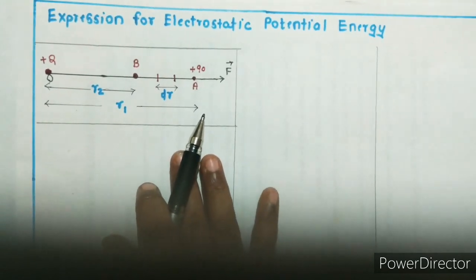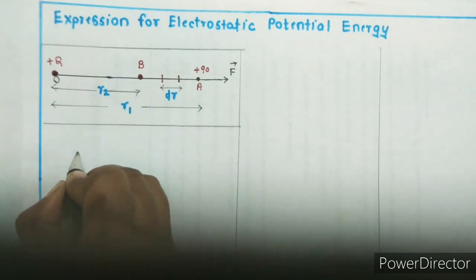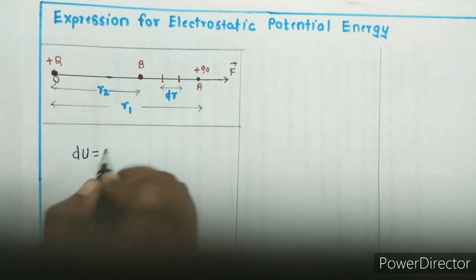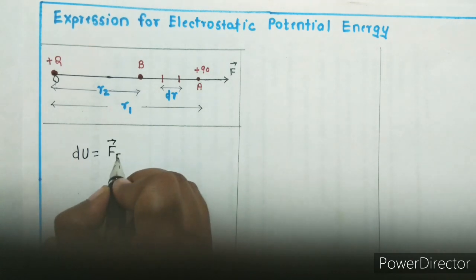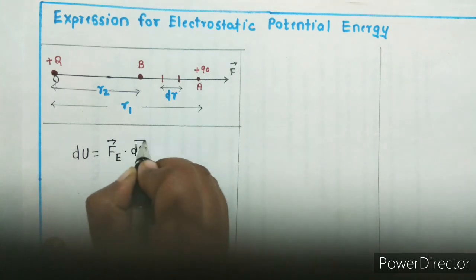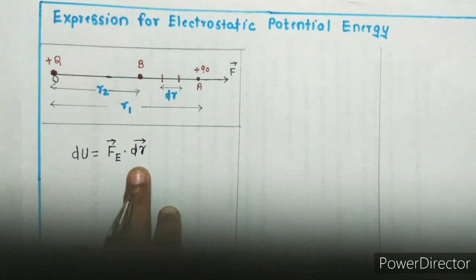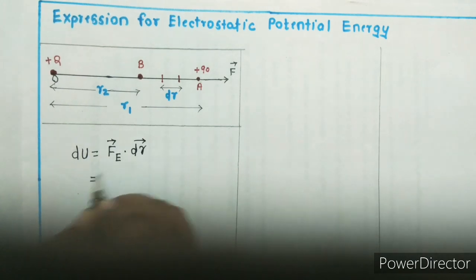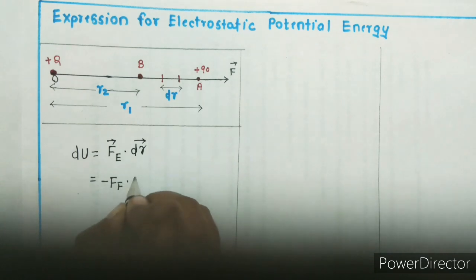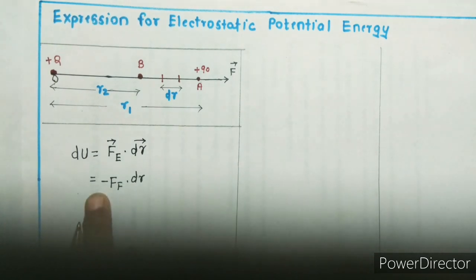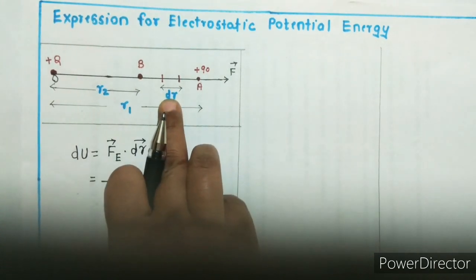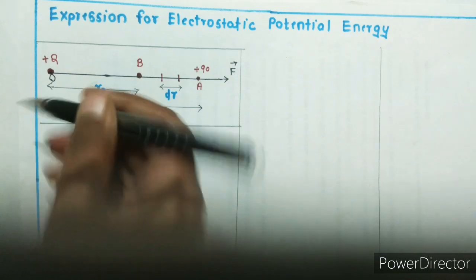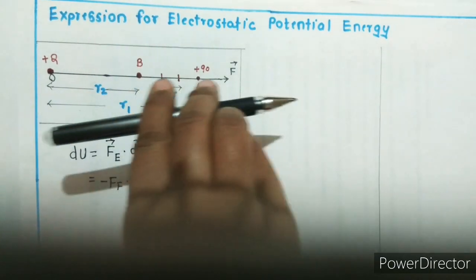Small increase in the potential energy, that is dU, is equal to minus Fe dot dr, where Fe is the electrostatic force, so that there is a small displacement dr. Now what does the minus sign indicate? The negative sign appears because the displacement dr is in this direction and the electrostatic force is in this direction.